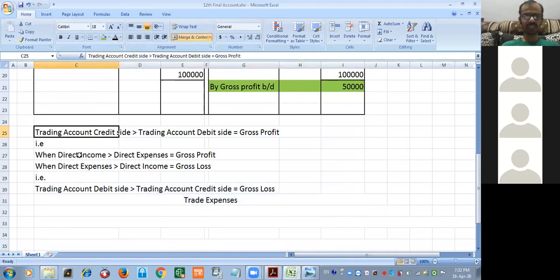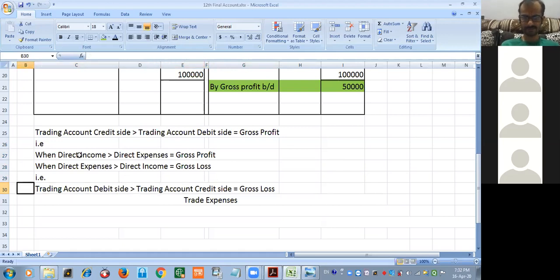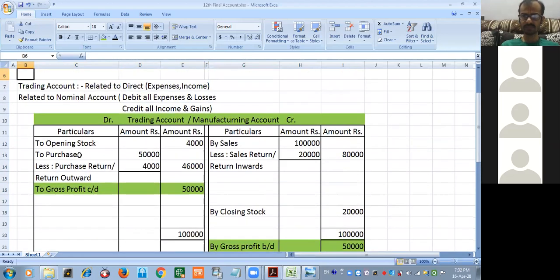When I say trading account credit side is greater than trading account debit side, I will get a gross profit. It means when direct income is greater than direct expenses, I will get a gross profit. When direct expenses are greater than direct income, I will get a gross loss. That is, when trading account debit side is greater than trading account credit side, I will get a gross loss. Everyone clear about the trading account?